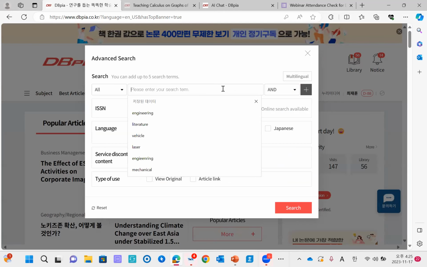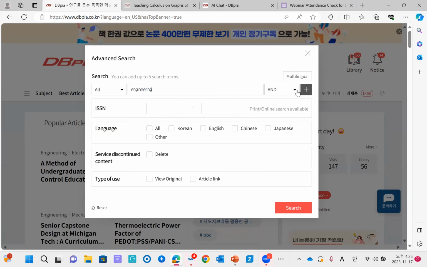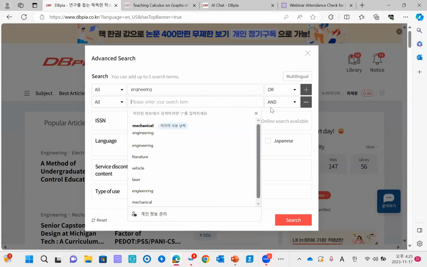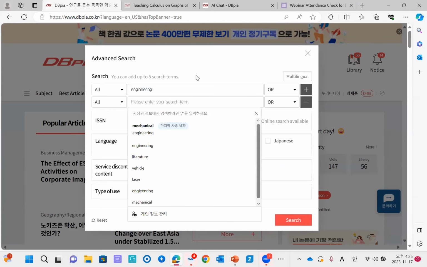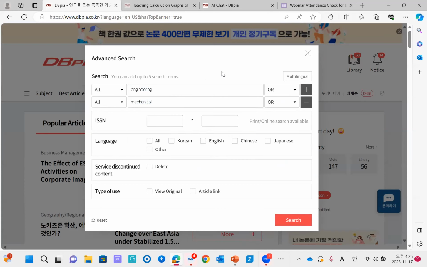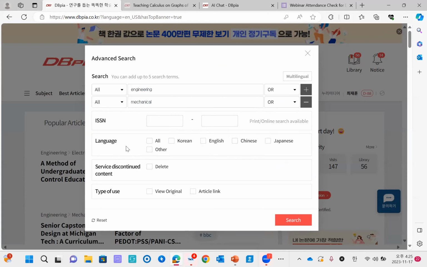If you click it, you can find more specific and more accurate things here. Let's say you want to find engineering content, and if you click all, and then you want to find mechanical content too, and there is a language part here.